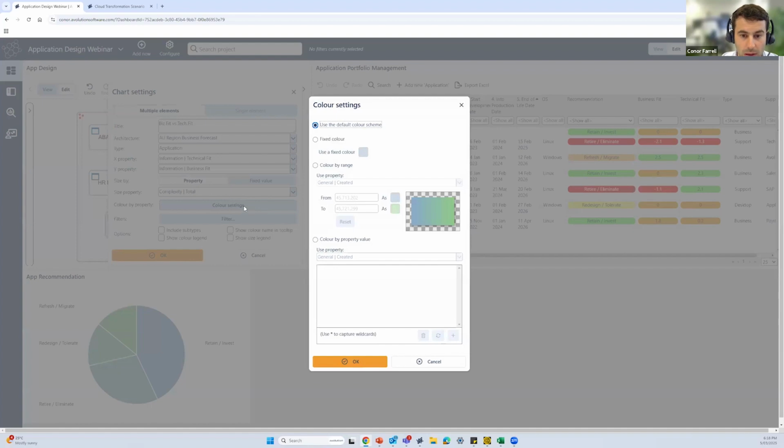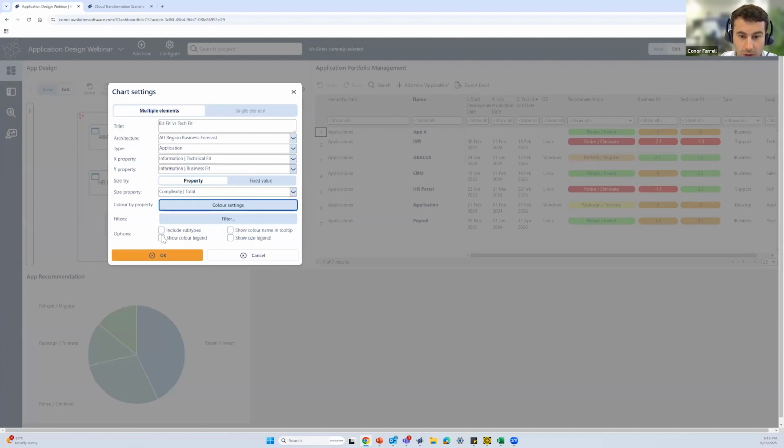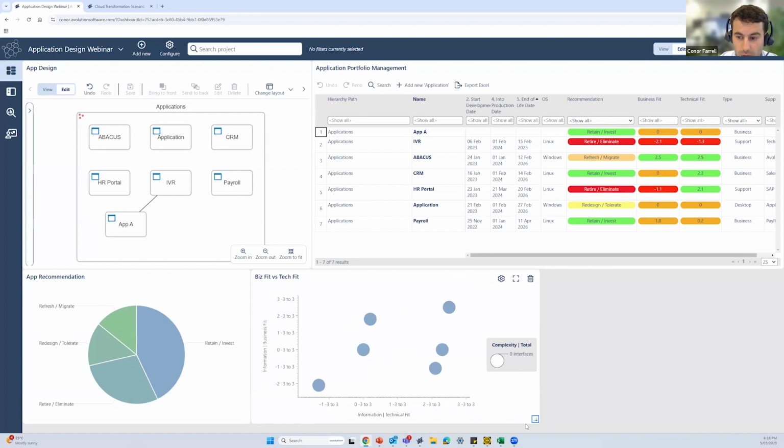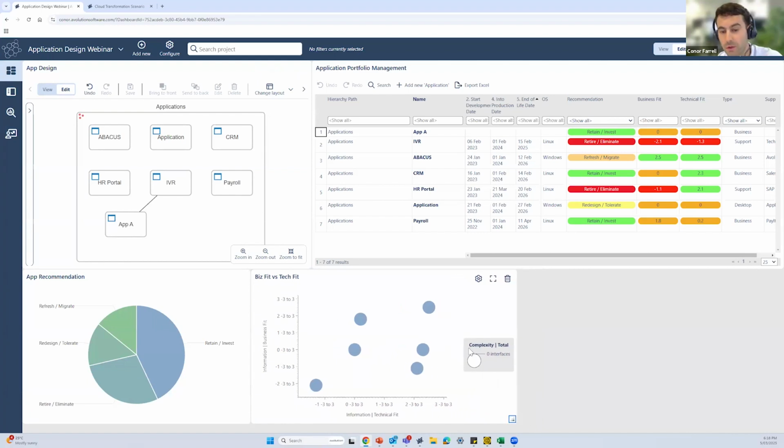Again, it's giving me a couple of options around my coloring systems. We'll just go with the default again. And for our options, we might just look at showing a legend, maybe including the subtypes. Okay, so through this, we can begin to get an idea of those applications that have that combined high score when it comes to our business fit and our technical fit.